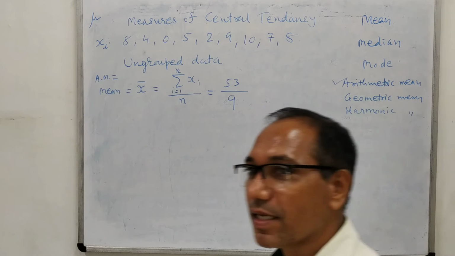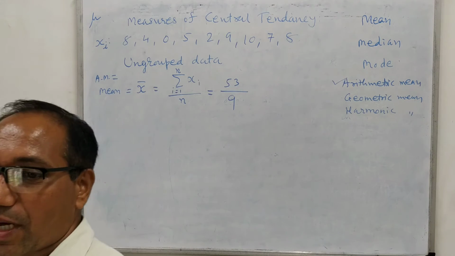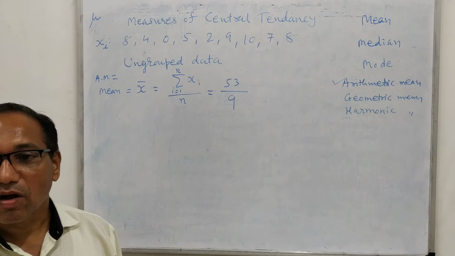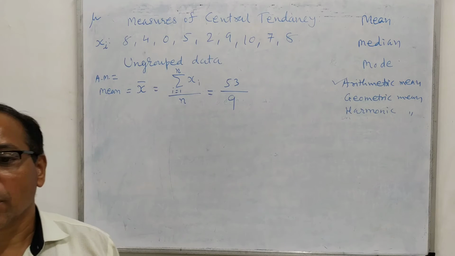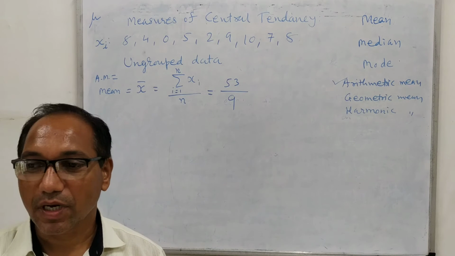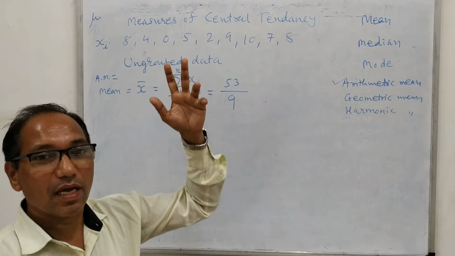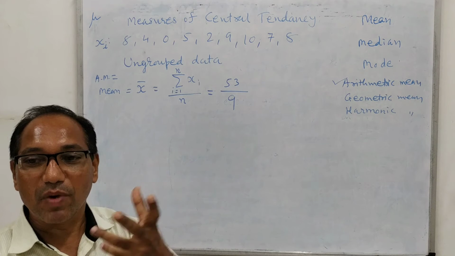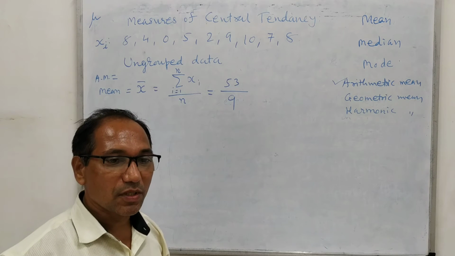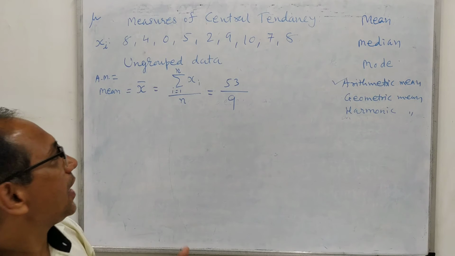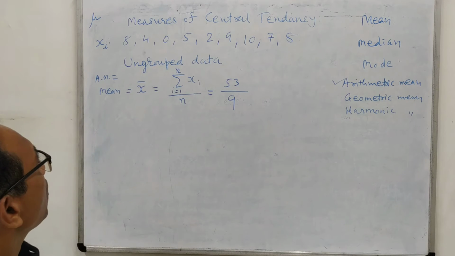But if large data is given, suppose 25, 30 or 50 numbers of data, then it takes a long time to add each of the numbers. Also, if we are given large numbers, suppose 1000, 2000, 100, 113, 530 like this, then it also takes more time.